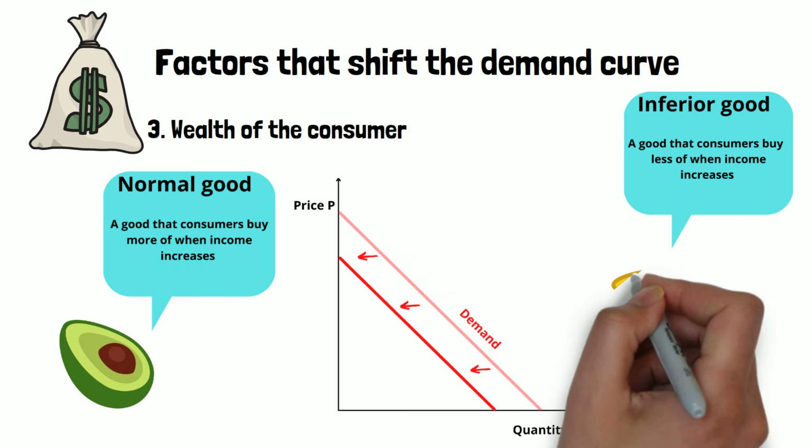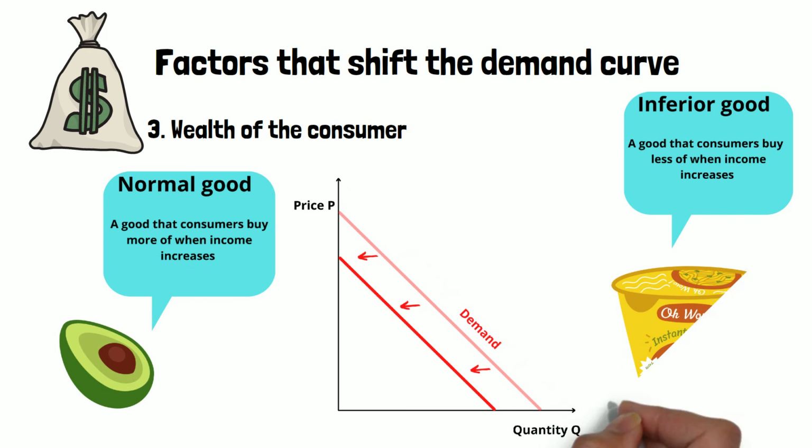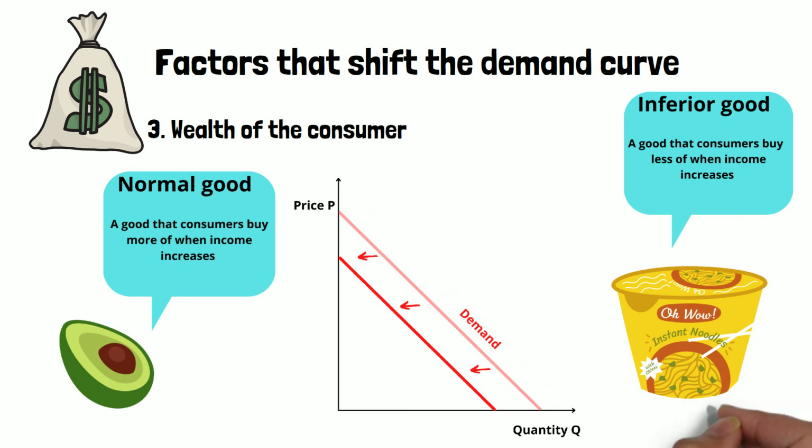An example of this is instant noodles. When you don't have much money to spend, instant noodles are an affordable meal. However, rich people are not so likely to choose instant noodles as their favorite choice of meal.